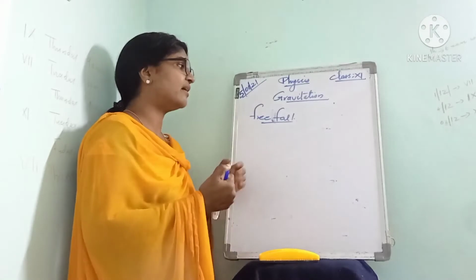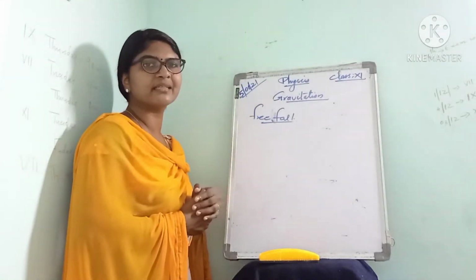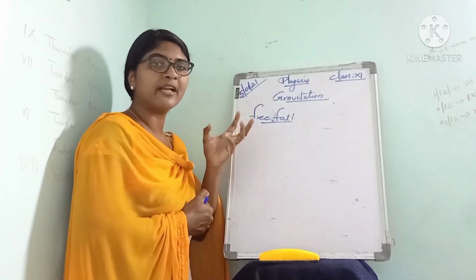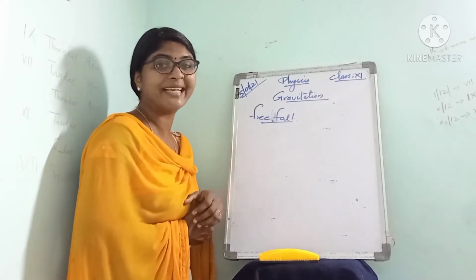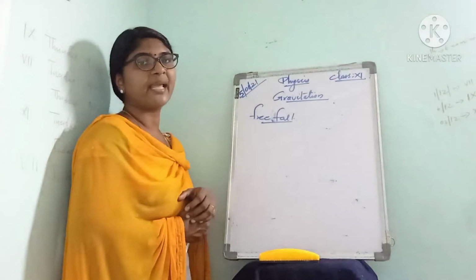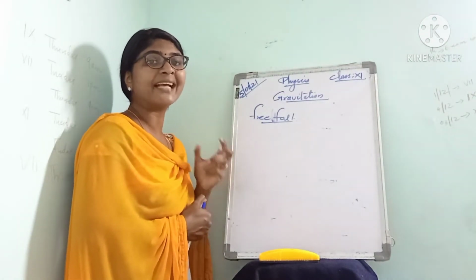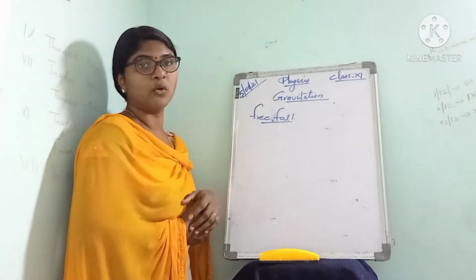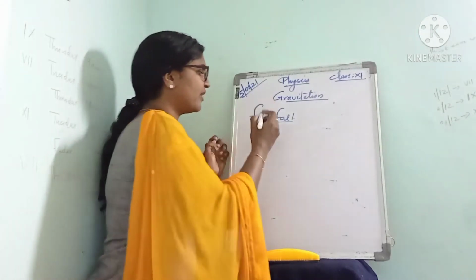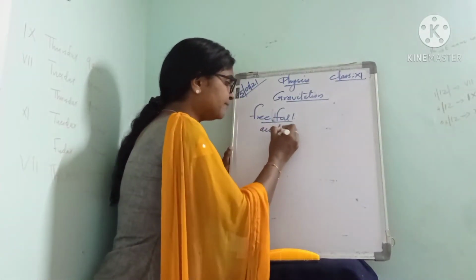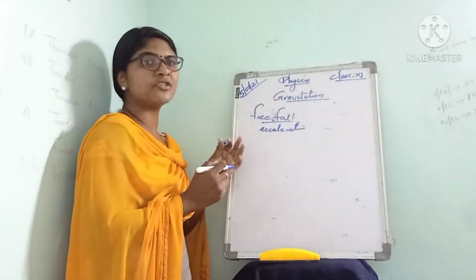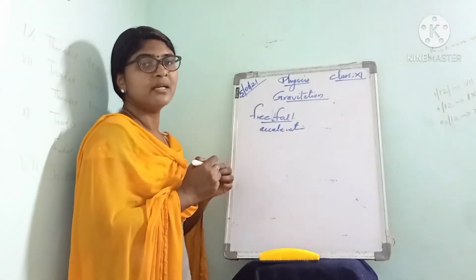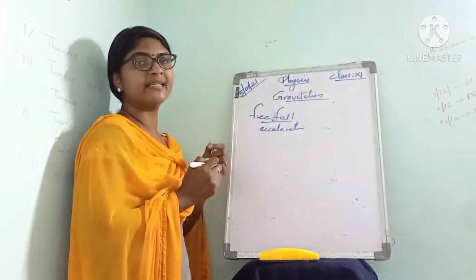Suppose an object moves downward due to Earth's gravitational force, its velocity goes on increasing. This causes an acceleration on the body, and this acceleration is called what? Acceleration due to gravity. This is not in your syllabus, but you should know what is meant by acceleration due to gravity and its expression. That is why I am telling.